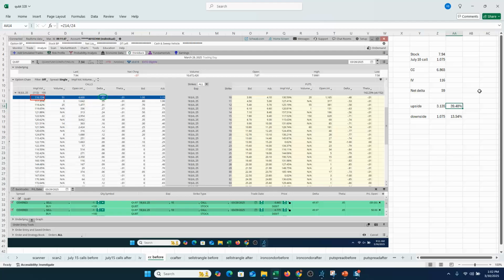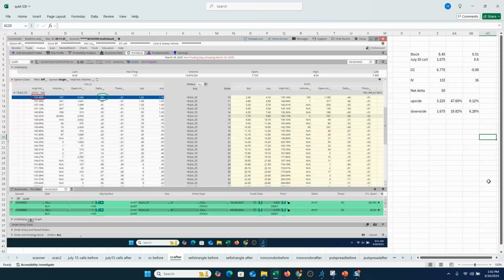The downside protection: what you pay for the stock versus where the covered call was trading. So you had about $1.07, which is the price of the call, as downside protection on the trade, or that call protected you for about a 13.5% drop in the stock, and allowed you to potentially make almost 40% if Quantum Computing closes above $10 in July.